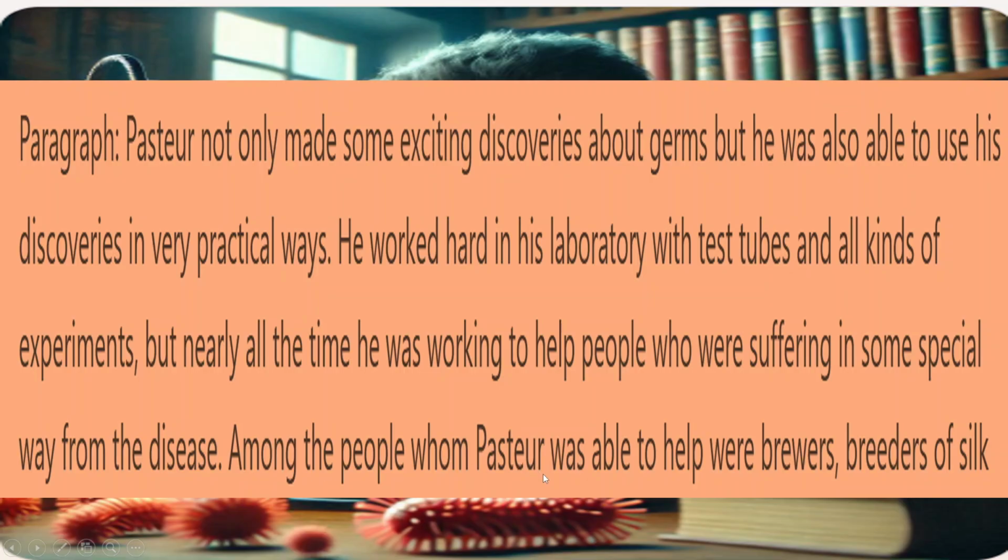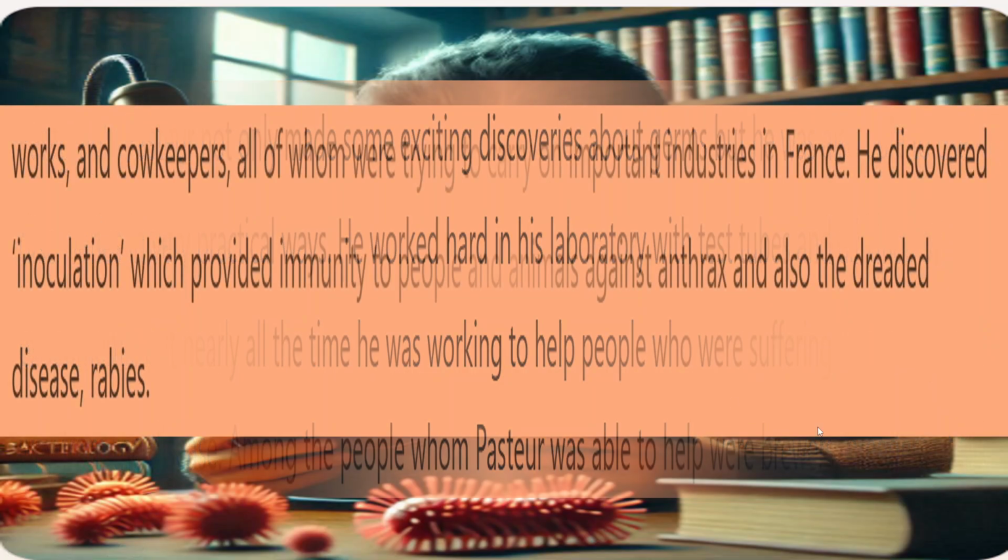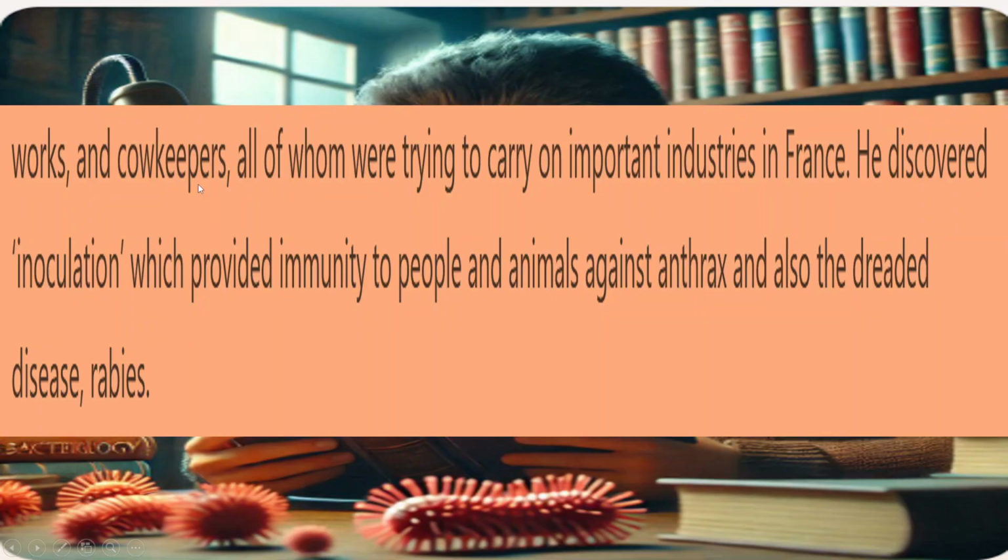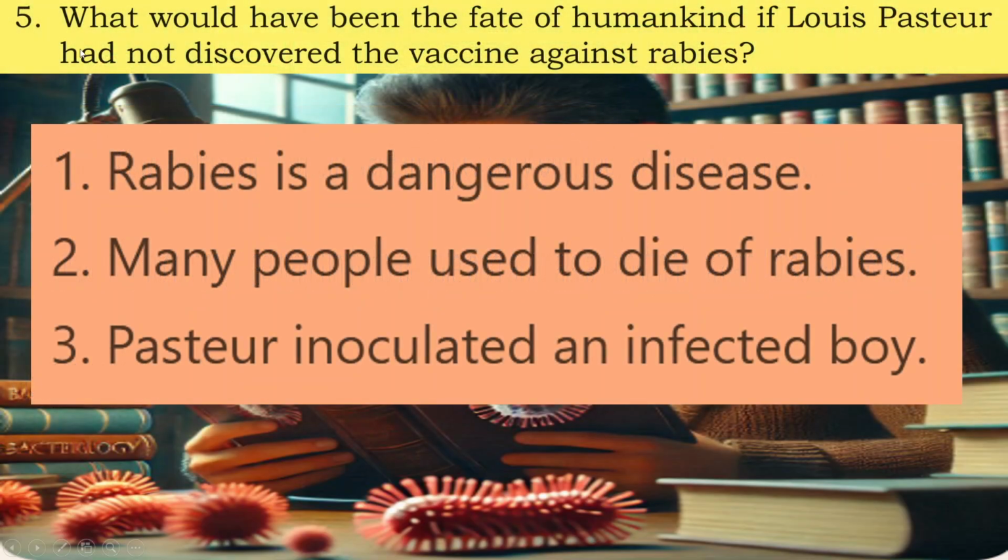Among the people whom Pasteur was able to help were brewers, breeders of silkworms, and cowkeepers, all of whom were trying to carry on important industries in France. He discovered inoculation, which provided immunity to people and animals against anthrax and also the dreaded disease rabies. Fifth one: what would have been the fate of mankind if Louis Pasteur had not discovered the vaccine against rabies?